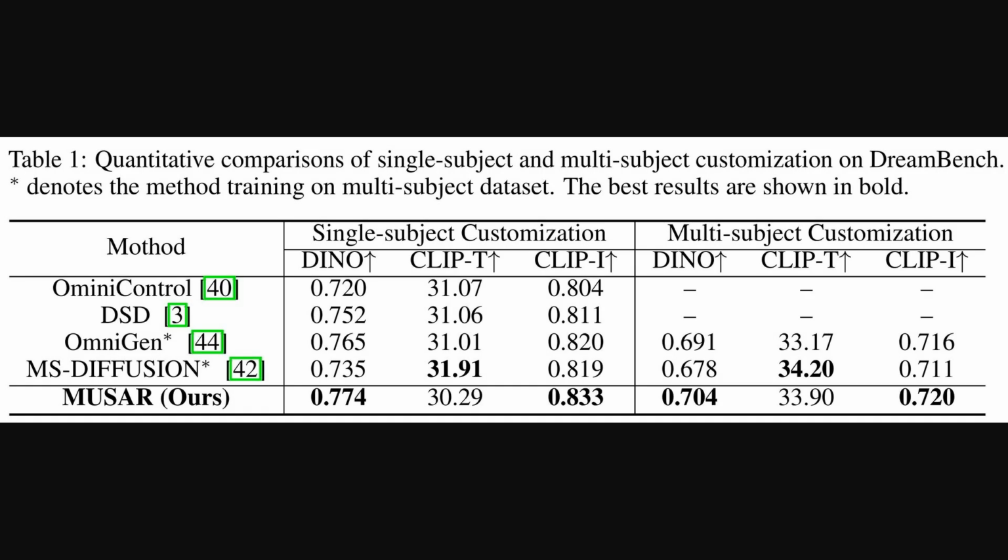Following those visual examples, this table offers quantitative comparisons on the DreamBench test set, evaluating MUSAR against other methods. For multi-subject tasks, it uses metrics like Dino for subject fidelity, so how true the image is to the subject, ClipI for image fidelity to the prompt, and ClipT for text-to-image alignment. Higher scores are better for these. MUSAR notably achieves top scores, shown in bold, for multi-subject Dino and ClipI. This is significant because MUSAR uses only single-subject training data, unlike some asterisk competitors who use multi-subject datasets for their training.